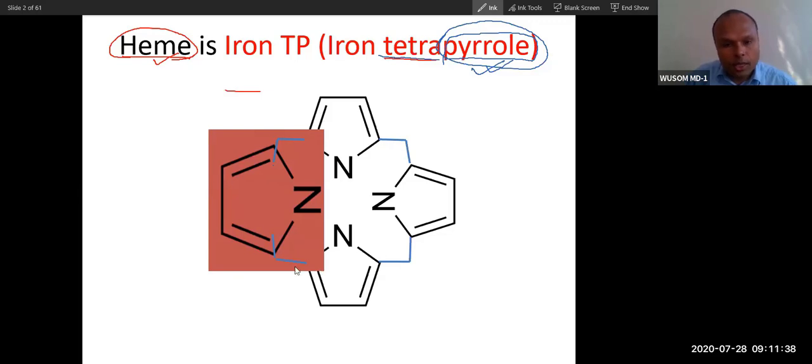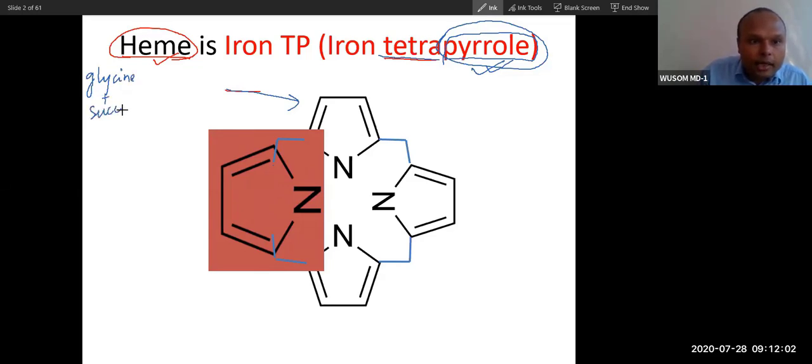So this is the 4-step polymerization, and before the polymerization, something else happens. The individual pyrrole ring is made from a compound: the amino acid glycine and succinyl coenzyme A will form a compound called ALA.